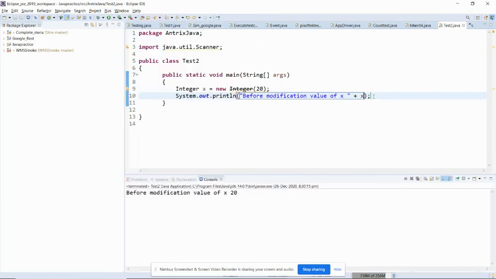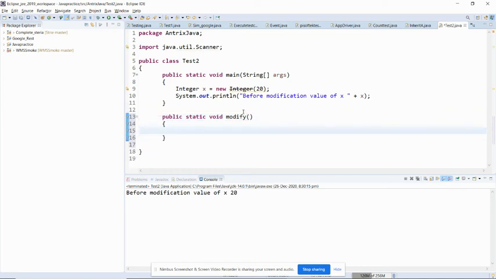Now I will try to modify this value, so I will create again a static method, like public static void modify. Okay, I will create a method, and it will take an integer value and it will say that x is equal to x plus 1, meaning it will add 1 to whatever value you pass.